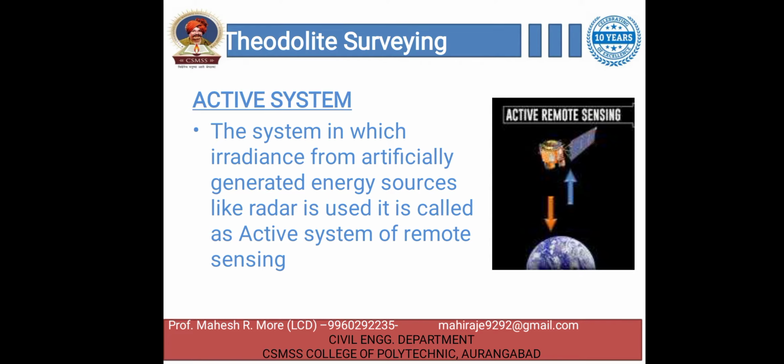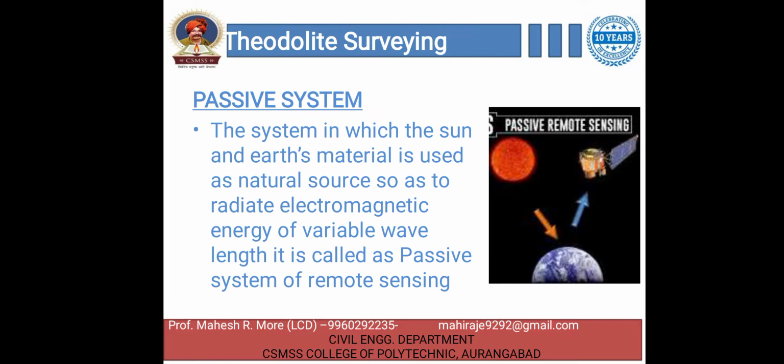remote sensing. Passive system: the system in which the sun and earth's material are used as a natural source so as to radiate electromagnetic energy of variable wavelength is called the passive system of remote sensing.